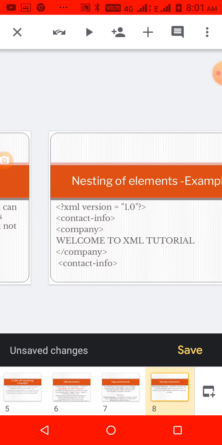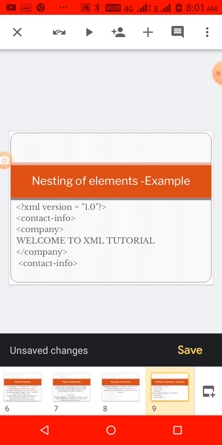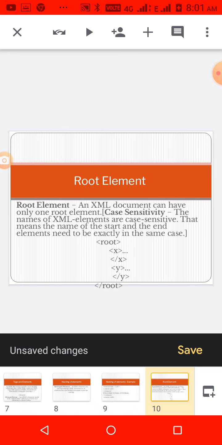An example, see here, contact information is one element, and inside that another element is company. So that is a nested element example. And then the root element, which is the first element followed by the prologue section. It can have only one root element. So the main thing is it follows case sensitivity. If we start one tag with small letters, it must end with small letters also.